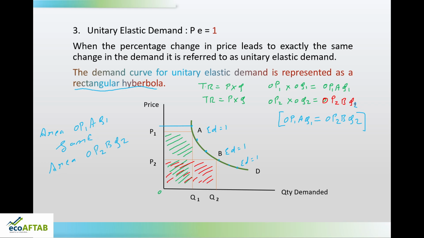Both these situations happen because the curve is a rectangular hyperbola. This is the third situation of elasticity, where the elasticity of demand is equal to 1.